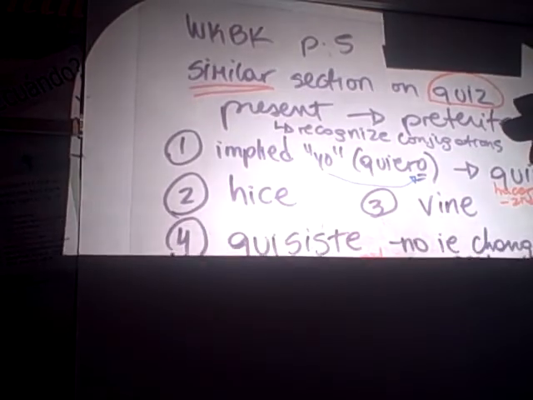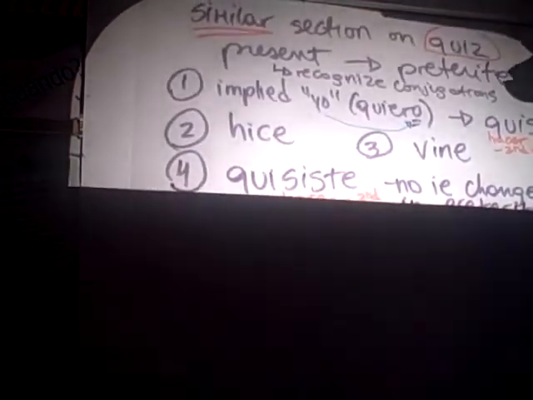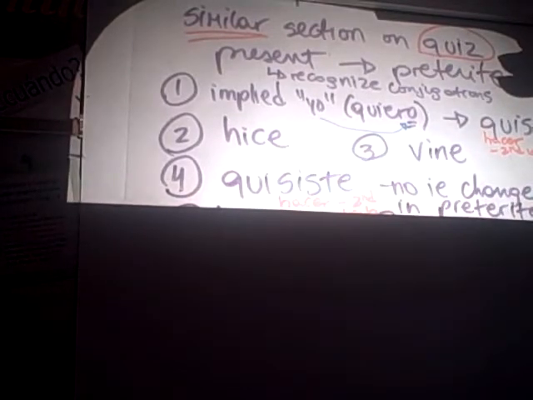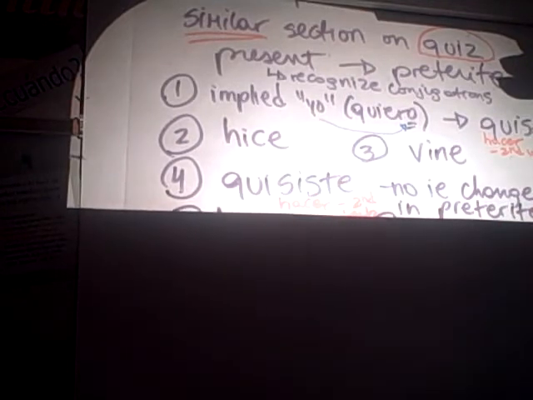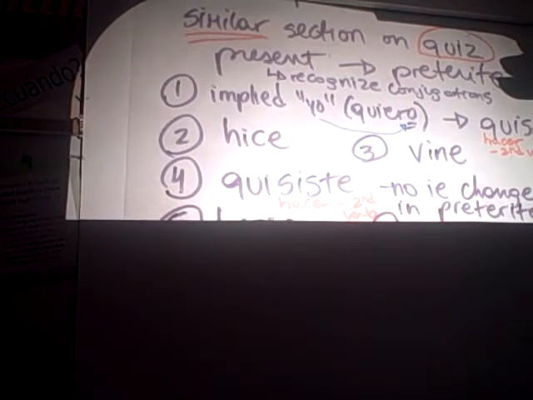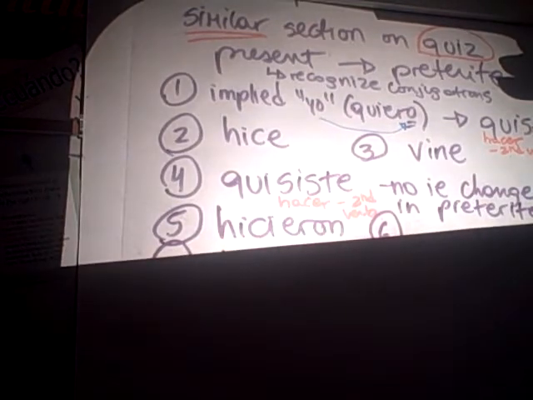Tú form. So quisiste, tú form of the verb querer in the preterite tense, quisiste with no IE change in the preterite. Number 5, change from hacen to hicieron, the ellos form.